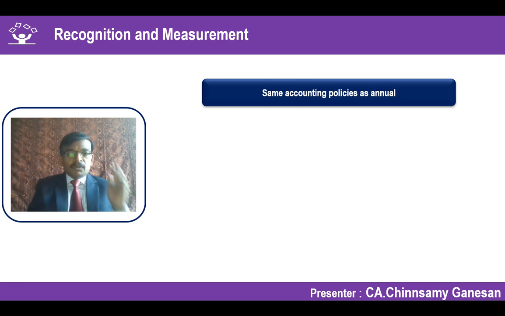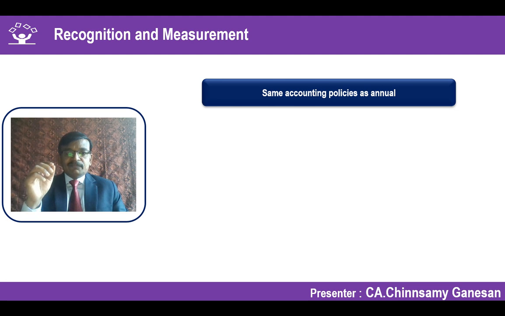What you are supposed to do is apply the accounting policies which you are applying for the annual period. You cannot apply a different accounting policy. So all the Ind AS standards which are applicable, which have been applied in the preparation of the annual financial statements, should be applied in the preparation of the interim financial statements as well.